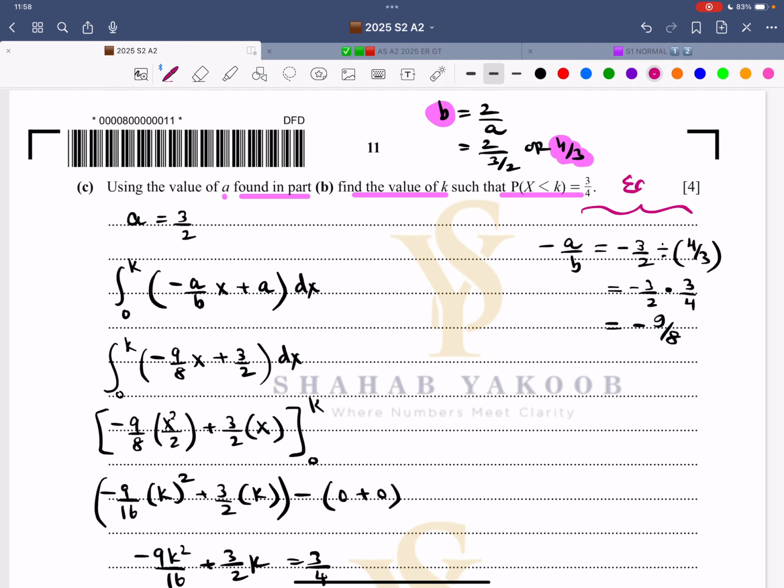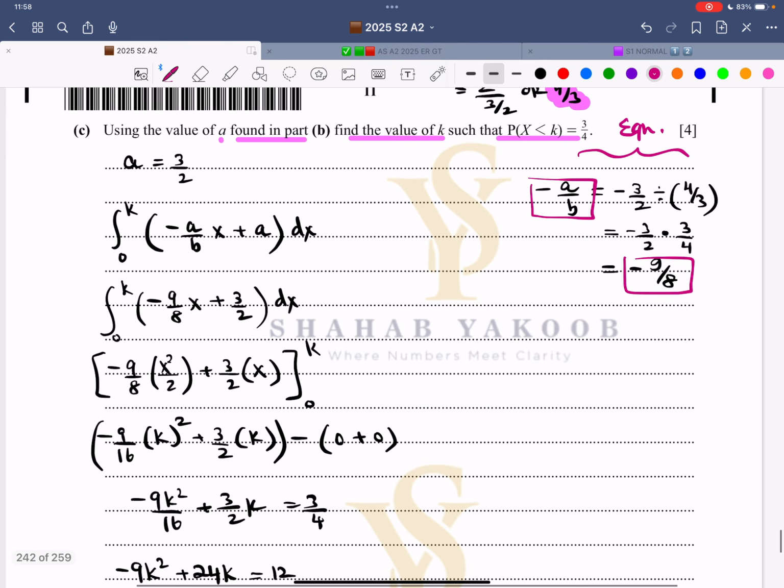So now for the equation y equals m x plus c, this was the gradient, minus a over b, that comes out to be minus 9 over 8. So your f x is basically minus a over b x plus a. Let me correct it, a over b x plus a. Therefore this is negative 9 over 8 x plus a is 3 over 2. That is what is written over here, minus a over b, this is a, and this is the variable x.